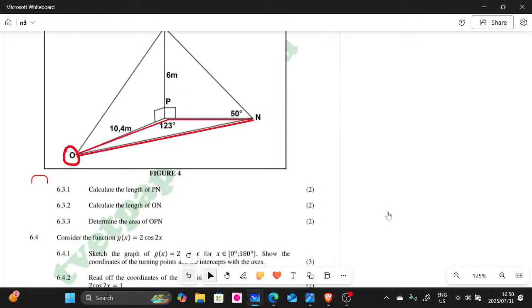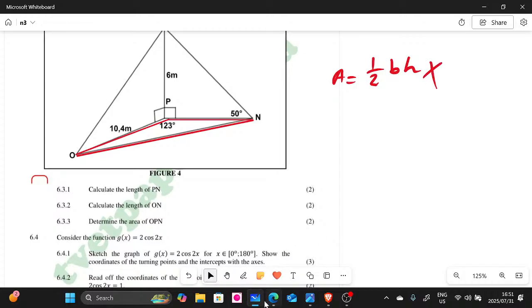Guys, remember, we usually say the area of a triangle is half base times height, right? But this is not applicable here because we don't have a right angle triangle. That formula is applicable to a right angle triangle, a triangle that has 90 degrees. So which formula are we going to use?